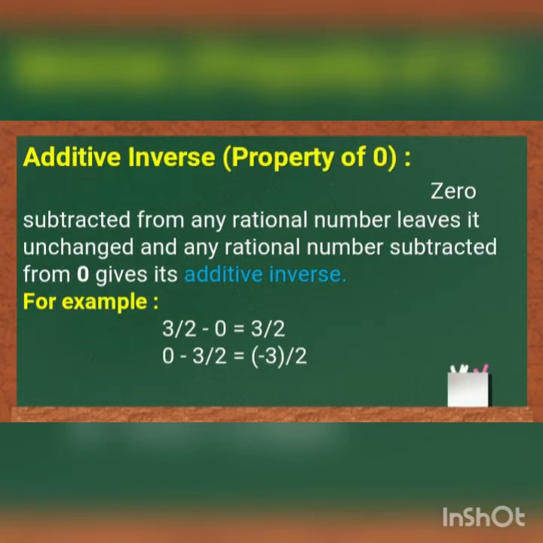The next one is additive inverse, otherwise property of 0. 0 subtracted from any rational number leaves it unchanged, and any rational number subtracted from 0 gives its additive inverse. For example, 3 by 2 is a rational number. 0 subtracted from 3 by 2, you will get the same answer, 3 by 2. But 3 by 2 subtracted from 0, you will get the additive inverse of 3 by 2, that is minus 3 by 2.